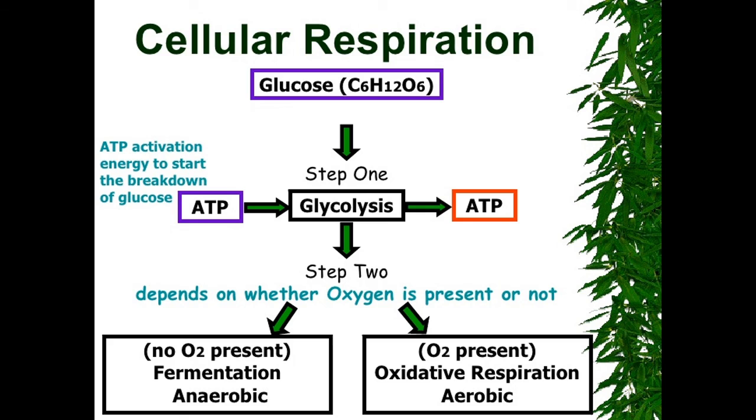The first step is glycolysis, which is a common step in both aerobic and anaerobic respirations. It occurs in cytoplasm. Based on the availability of oxygen, if oxygen is available, then oxidative respiration, that is aerobic respiration, continues. And if oxygen is absent, then anaerobic respiration or fermentation takes place.